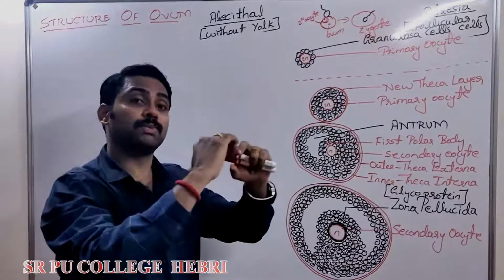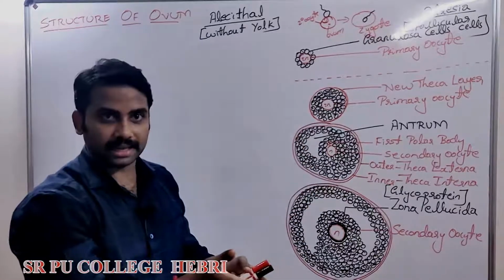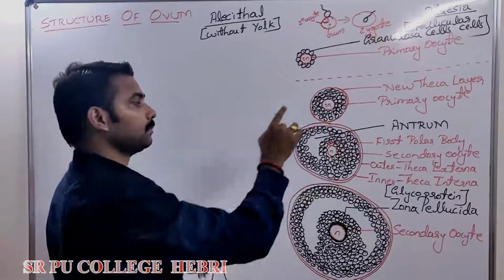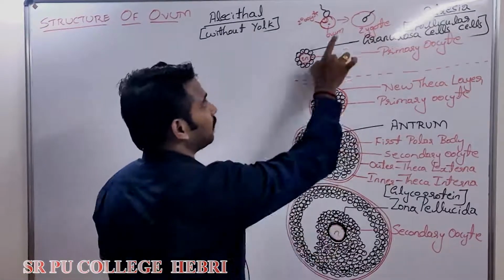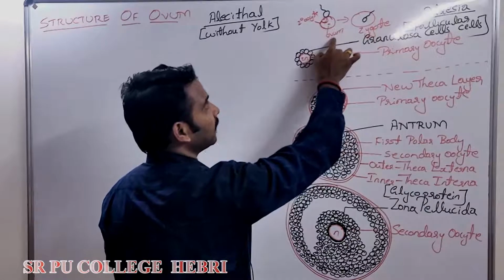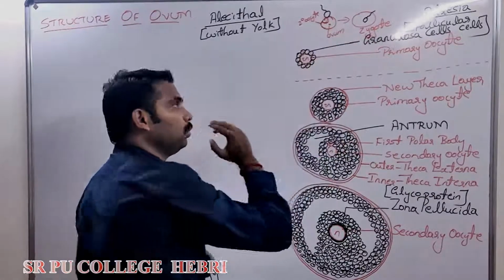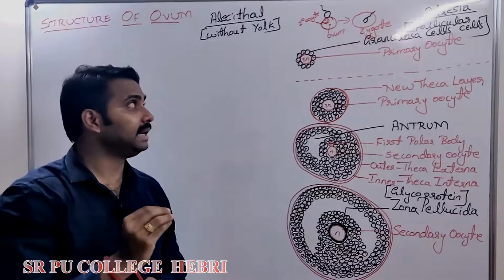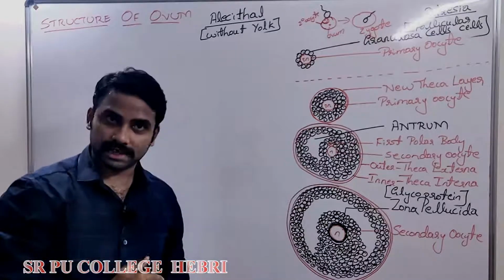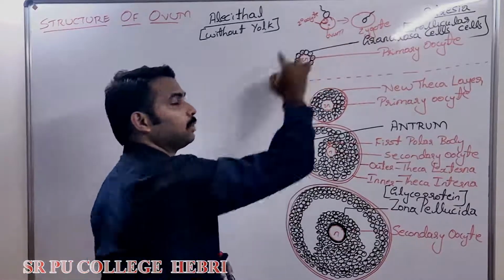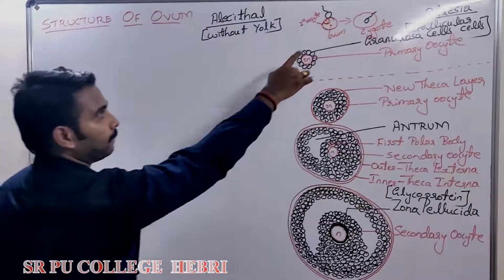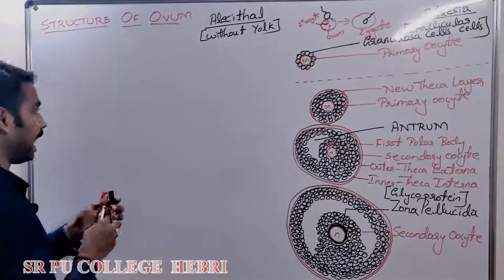But just before the completion of fertilization, what happened? The secondary oocyte transformed into ovum. That means it has divided into two unequal cells, a tiny cell called the second polar body and a larger cell called what? Ovum.